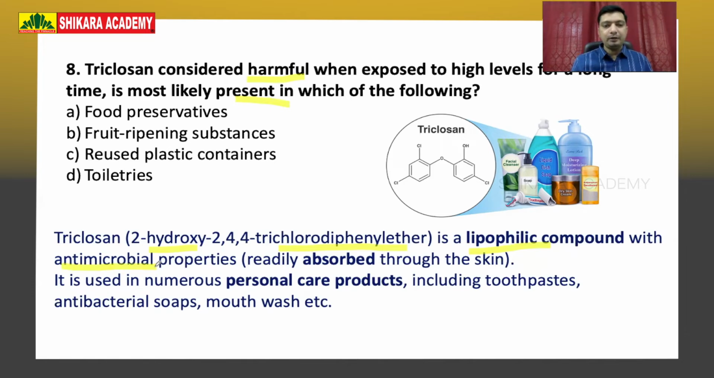Because of these antimicrobial properties, it is used in personal care products such as toothpaste, antibacterial soaps, mouthwashes, etc. So which of those things are we seeing in the options here? They are not food preservatives. Sodium benzoate, sodium propionate, those types of chemicals are normally used as food preservatives. They're not fruit ripening substances. Ethylene, carbides, etc. are used in fruit ripening. Reused plastic containers, as we have just talked about in the previous question, they're not used. So they are used in toiletries. The right answer is option D. Okay, that is about triclosan.